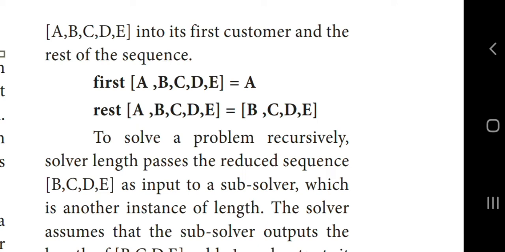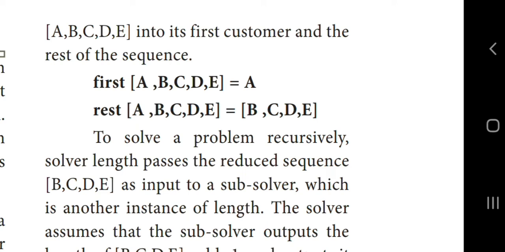To solve the problem recursively, what is meant by recursion here? We are repeating some process again and again. We divide a problem into sub problems, okay. How do the sub problems look? They are very small problems. We can find the solution to these sub problems directly.